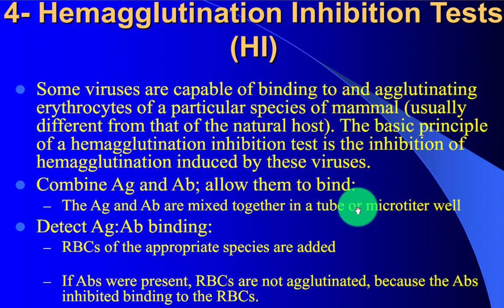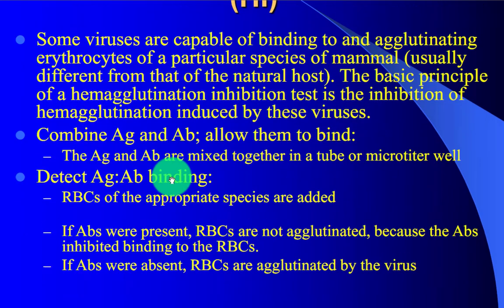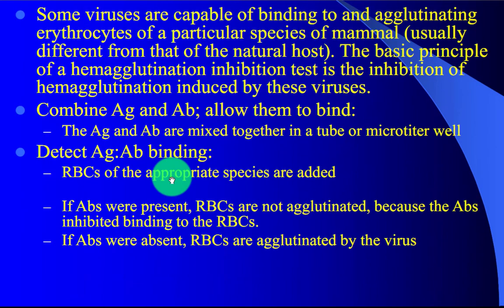Hemagglutination inhibition test. Some viruses are capable of binding to and agglutinating erythrocytes of particular species of mammal, usually different from that of the natural host. The basic principle of the hemagglutination inhibition test is inhibition of the hemagglutination induced by these viruses. Combine antigen and antibody and allow them to bind.